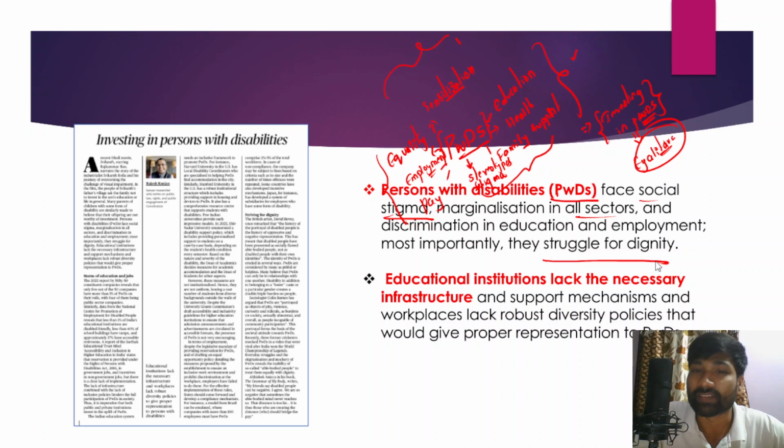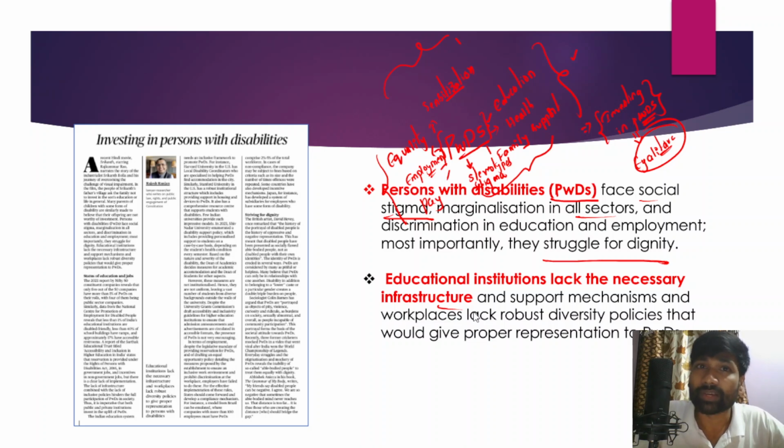When we talk about opportunities in employment and education, educational institutions in India as of now lack the necessary infrastructure, which is very important for them to further increase their opportunities and lead a dignified life in later ages.